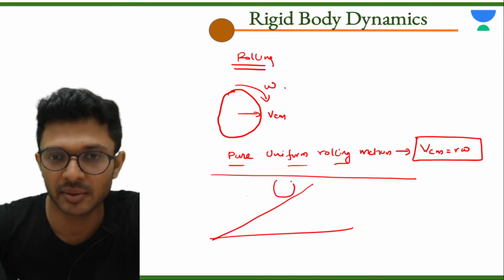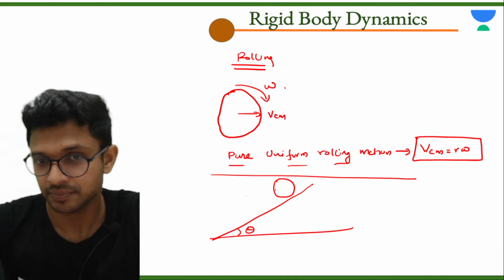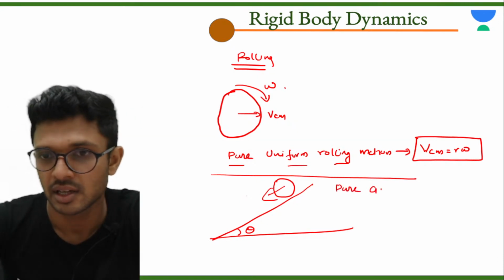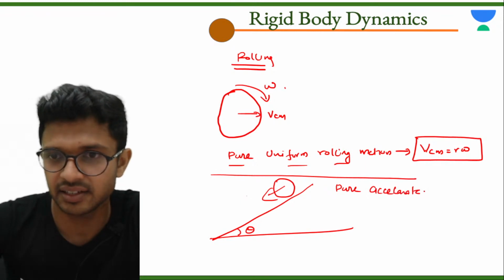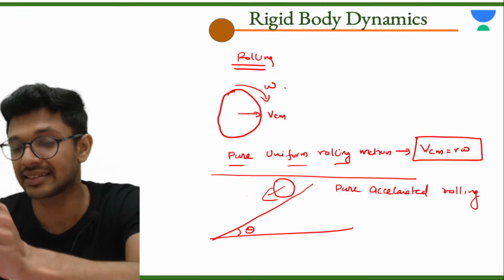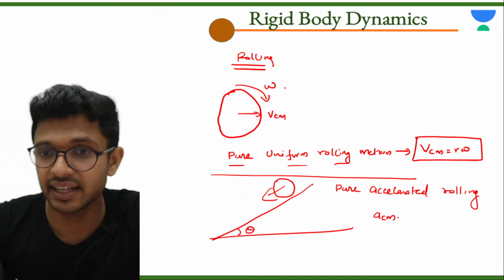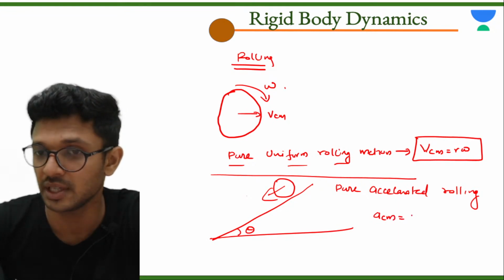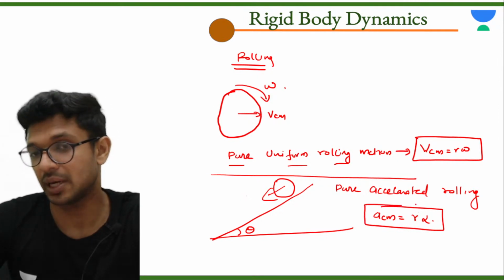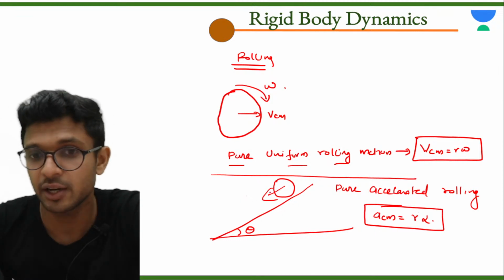Then if you are having a spherical body or any body which is rolling down an inclined plane of angle theta, if it wants to be a pure accelerated rolling motion, what is the condition? The condition that has to be satisfied is that the acceleration of the center of mass should be equal to r alpha. Acceleration of the center of mass is equal to r alpha. Write it down. Then questions can also pop up.